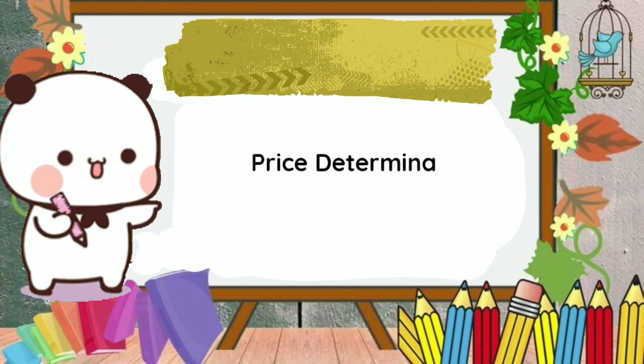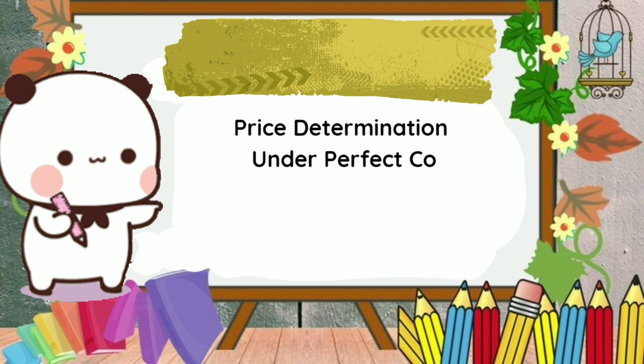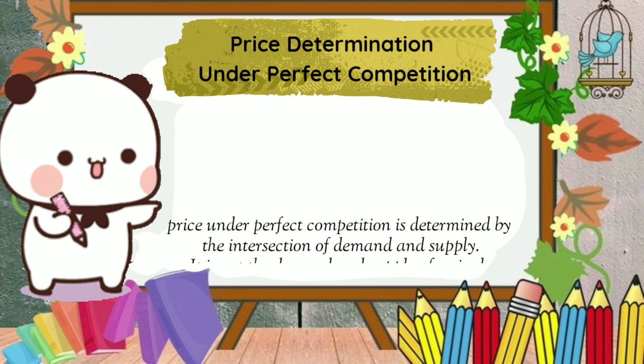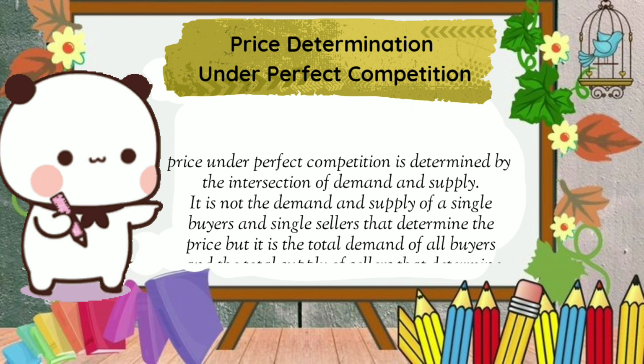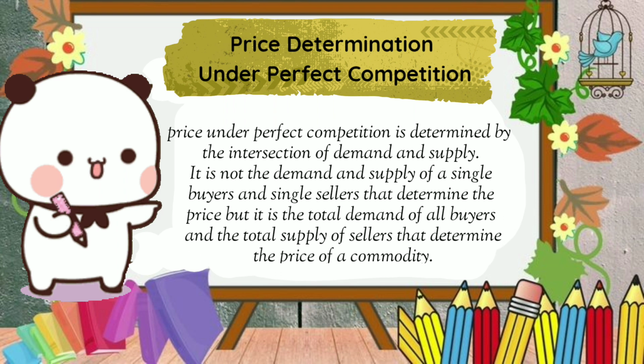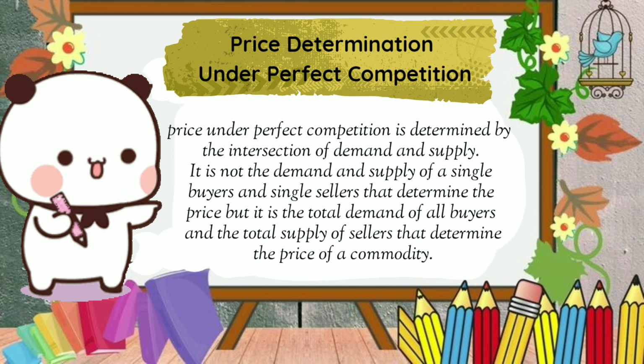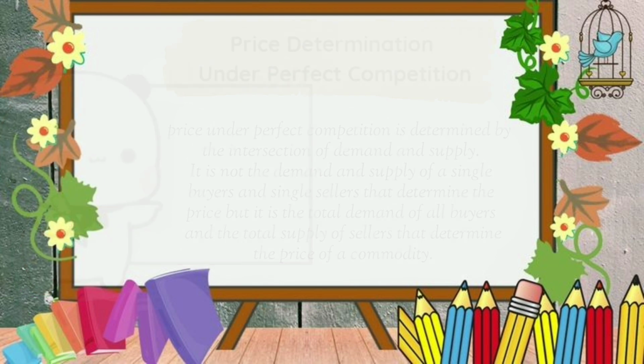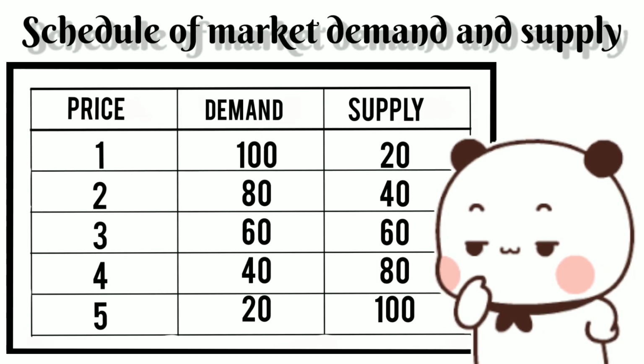So now let us understand price determination under perfect competition. Price under perfect competition is determined by the intersection of demand and supply. It is not the demand and supply of a single buyer and single seller that determine the price, but the total demand of all buyers and the total supply of all sellers that determine the price of the commodity. Here is a schedule to explain the excess demand and excess supply condition of a market.